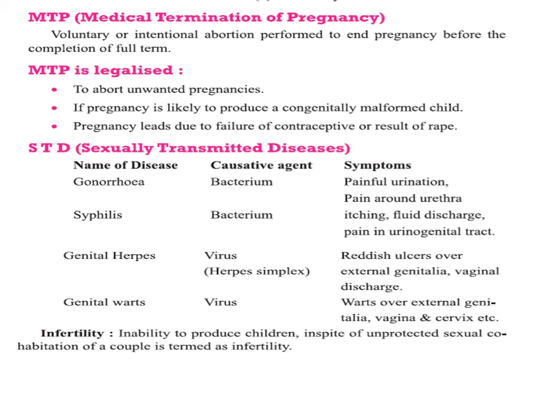Hepatitis B is caused by the hepatitis B virus, and genital herpes is caused by the herpes simplex virus or human papilloma virus.